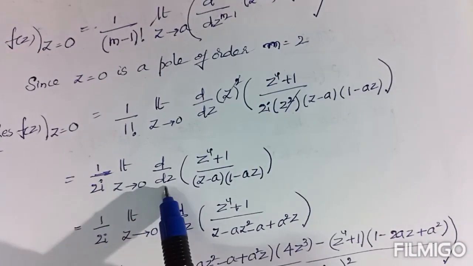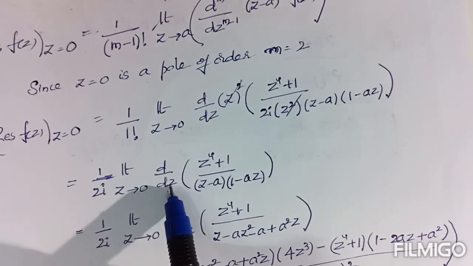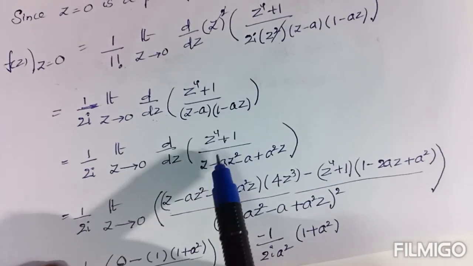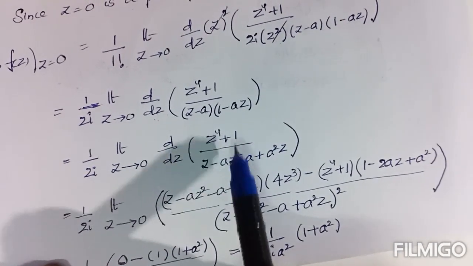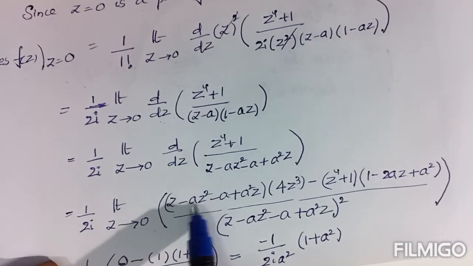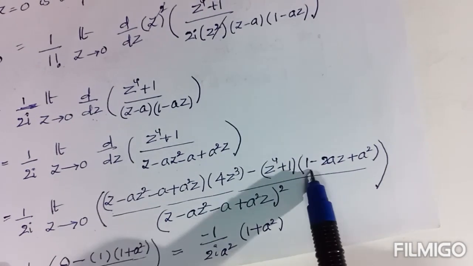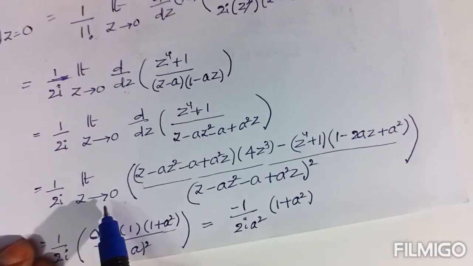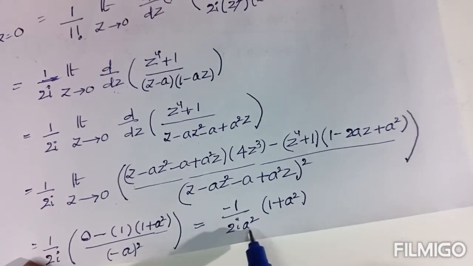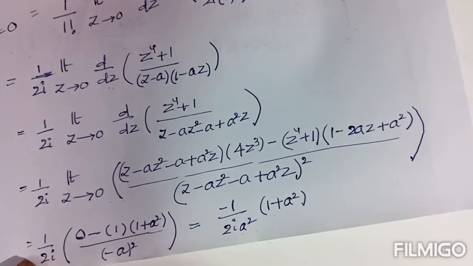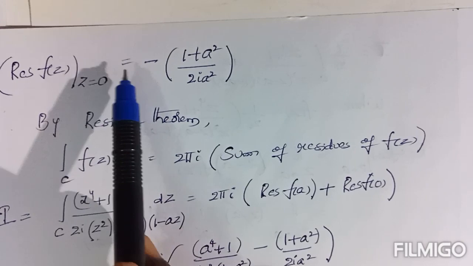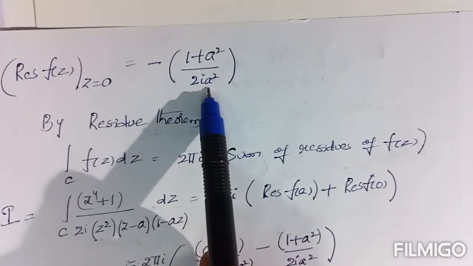After getting this, we take d/dz, differentiation with respect to z, using the u/v formula. We take the product of the two factors and differentiate as per the u/v formula. First 1/(2i) as it is, limit z tends to 0 as it is. Now (v u′ − u v′)/v². After that we write z = 0. By writing z = 0, the final result is −1/(2i a²) times (1 + a²). So the residue of f(z) at z = 0 is finally −(1 + a²)/(2i a²).